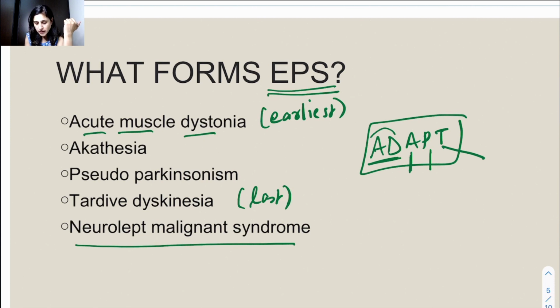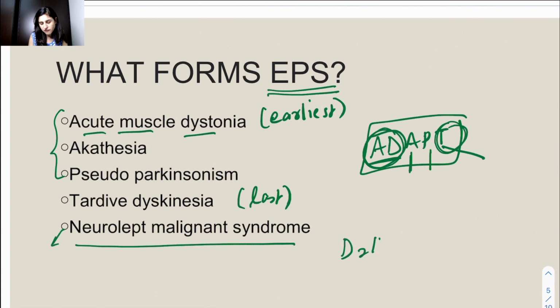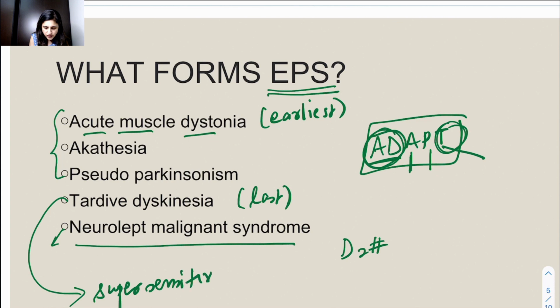So remember, the first occurs at the earliest and the last occurs latest. The first 3 and the last, neuroleptic malignant syndrome, are just due to the blocking effect. Only tardive dyskinesia is because of supersensitivity of the dopaminergic receptors. We'll see how it occurs, but this is the difference between them.